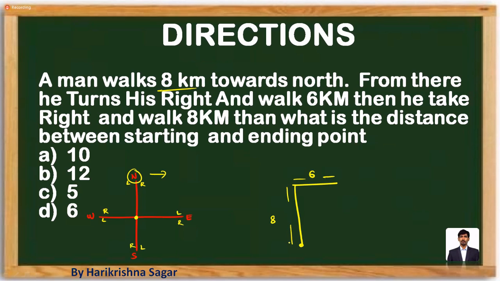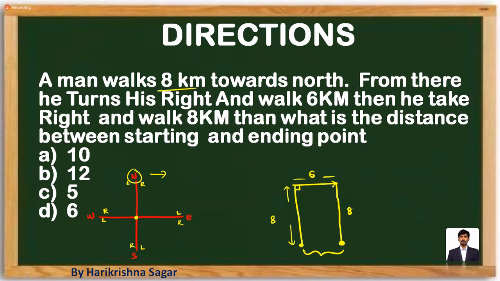Moving forward with some more information, then he takes his right. Right means, when you are moving towards this, that means you are moving towards east. So what is the right direction? This is the right direction. He takes his right and travels for 8 kilometers. Now the question is, what is the shortest distance between the initial point and end point?